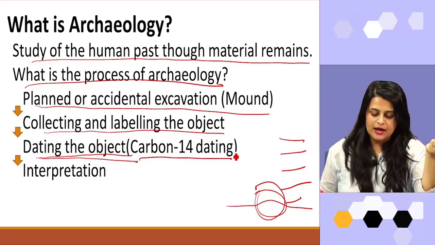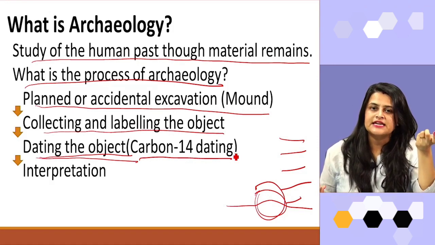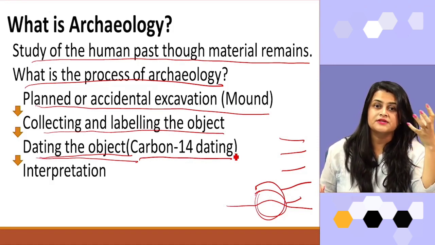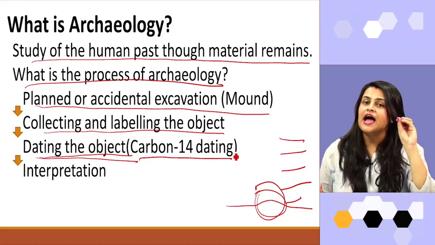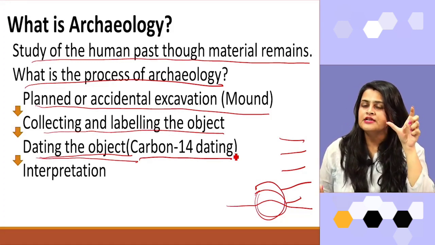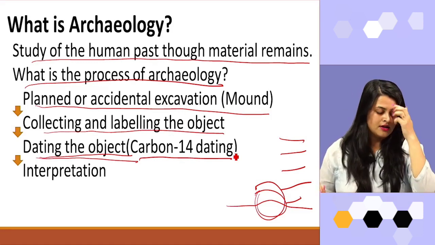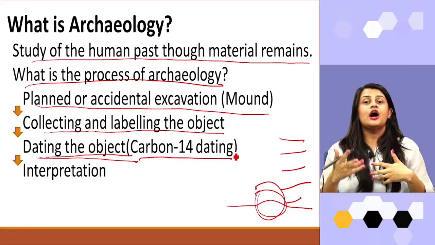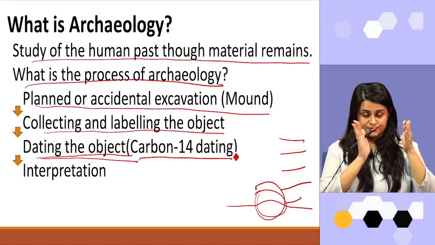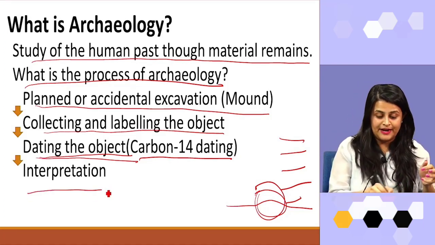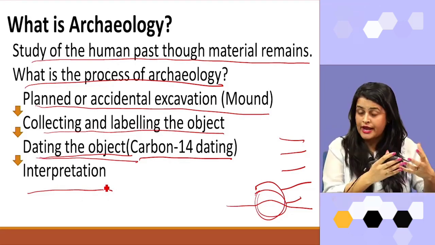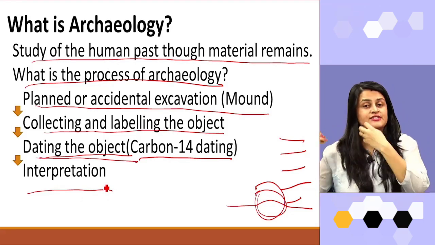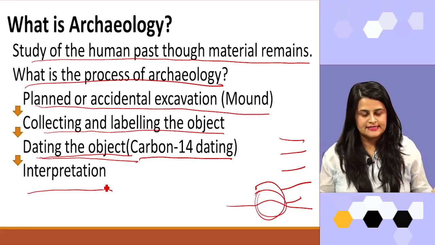Now, what is this carbon-14 dating? Carbon-14 dating is a chemical procedure through which archaeologists can analyze and identify the time period of a specific object which they found through the excavation. Now, after finding out the time period of that particular object, they interpret about that object, whether the object is a toy or whether the object is jewelry or something else.